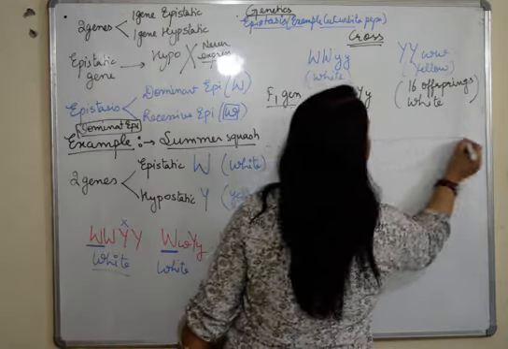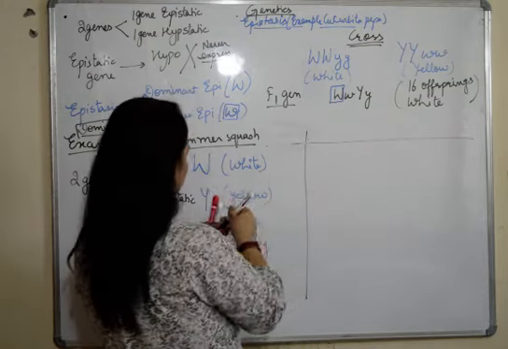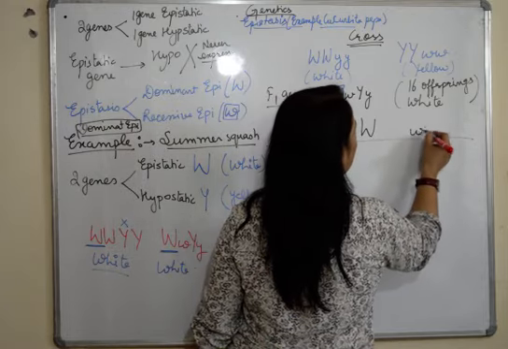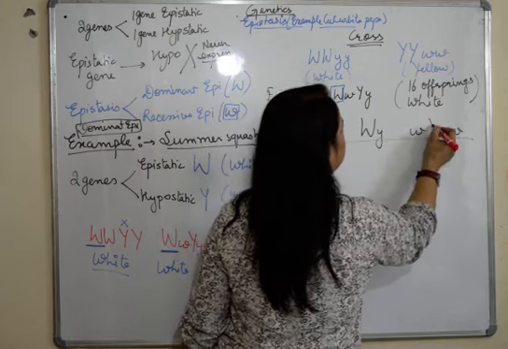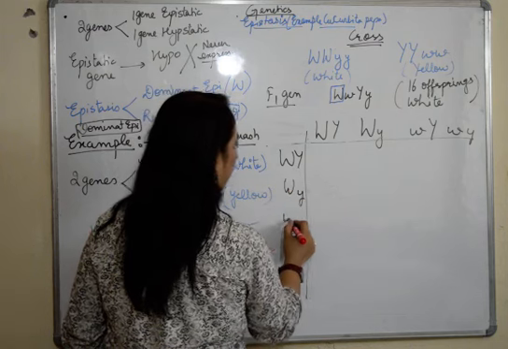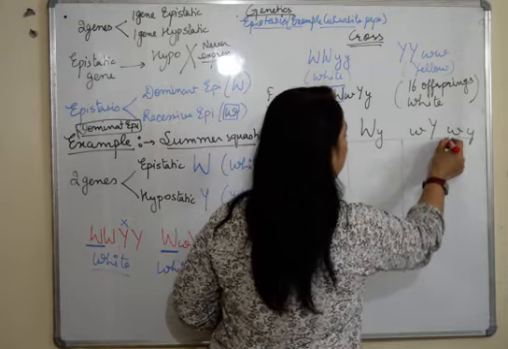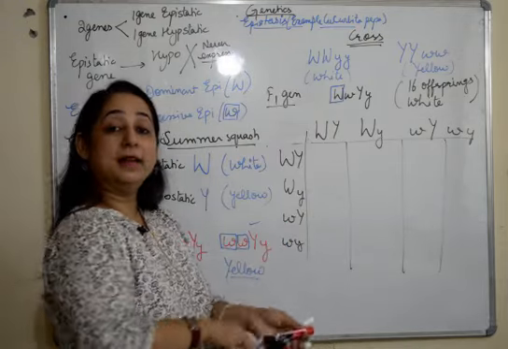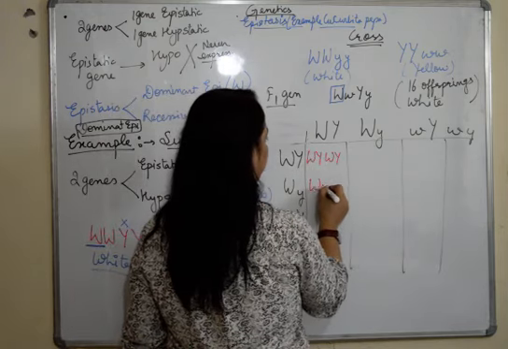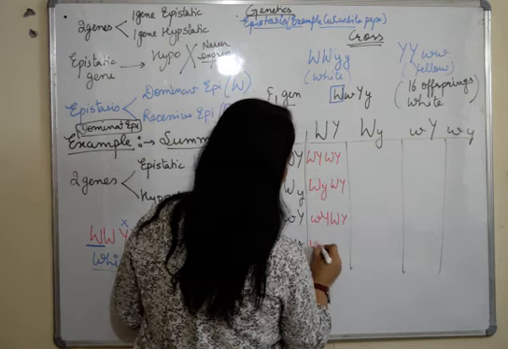Now we are going to make a Punnett square and do the selfing. Again we follow the same rule: capital, capital, small, small, capital, small, capital, small. So capital, capital, small, small. Fine. And we write the same here. So cross it. What do we get? We'll see the result. The result will be here, and we'll get a different ratio. We'll see how. Again, write all as we make a cross. We have done so many crosses. By now you must be masters in crosses.